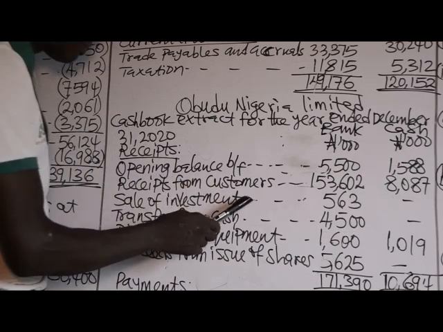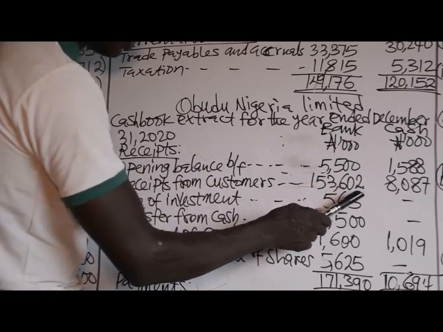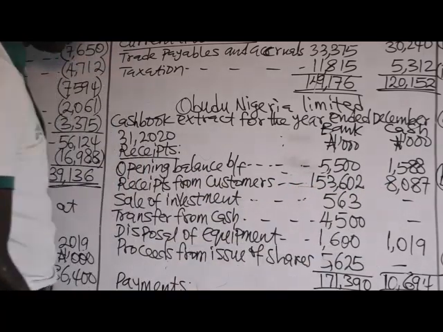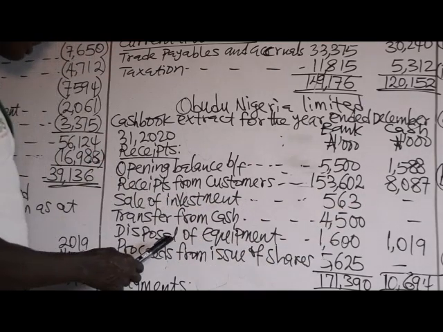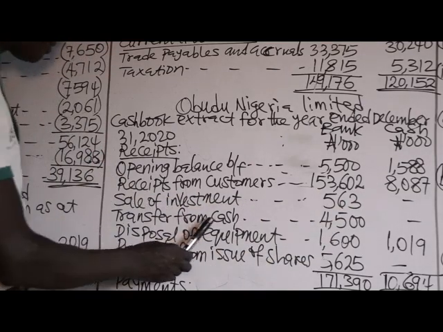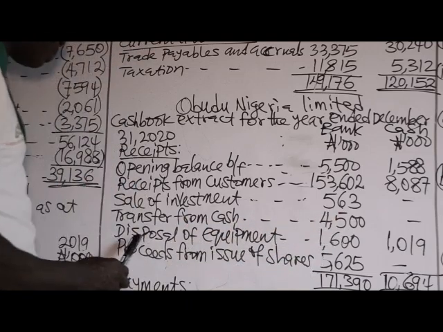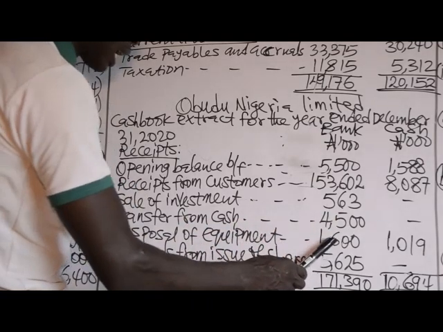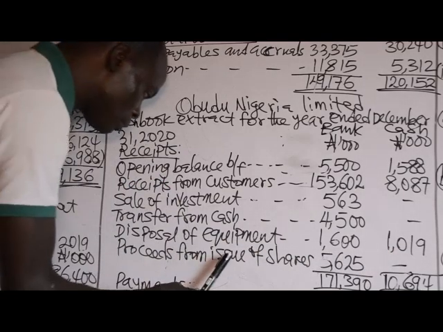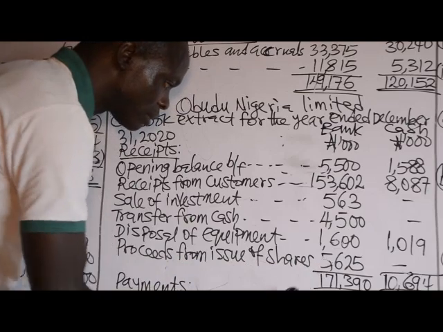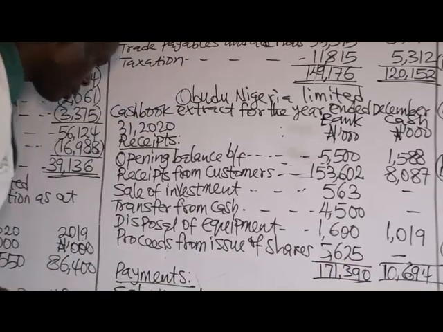Receipts from customers of 153,602 and 8,087. Sales of investment of 563, and we have transfer from cash of 4,500. Disposal of equipment 1,600 and 1,019. Then we have proceeds from issue of shares of 5,625.